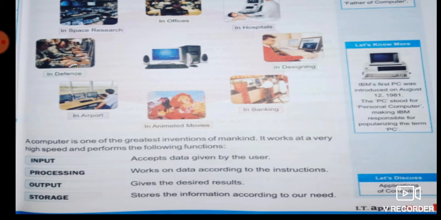So input, maybe it can be a number, image, or any instructions that we give to the computer using keyboard or mouse, or any input device, is called the input. So input is given by the user using any input device, and using input devices we enter data and instructions.